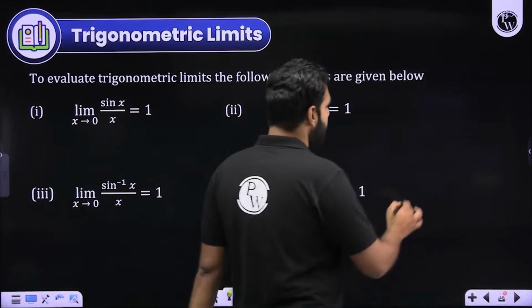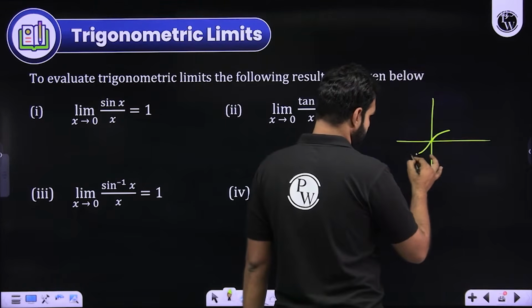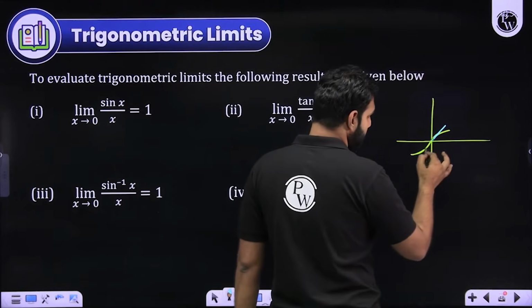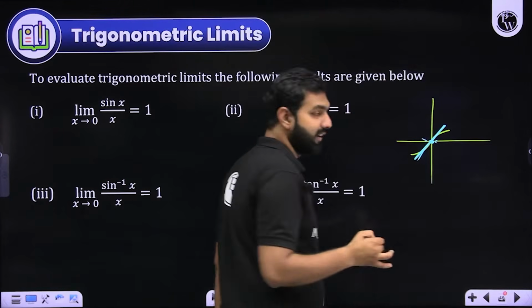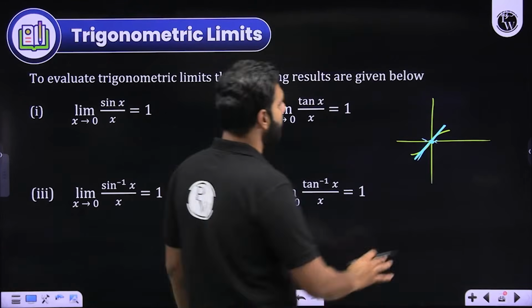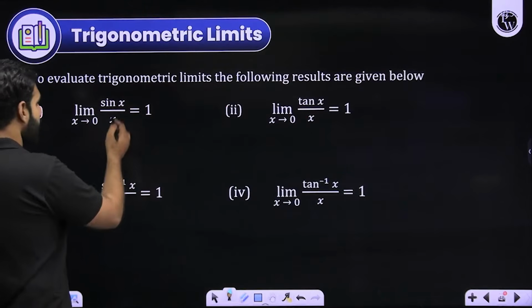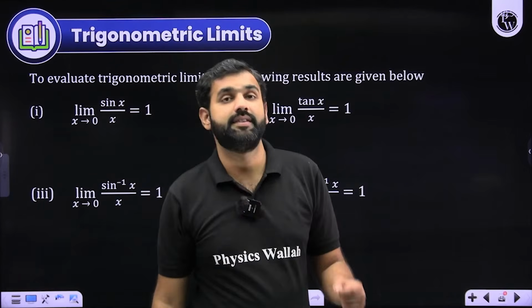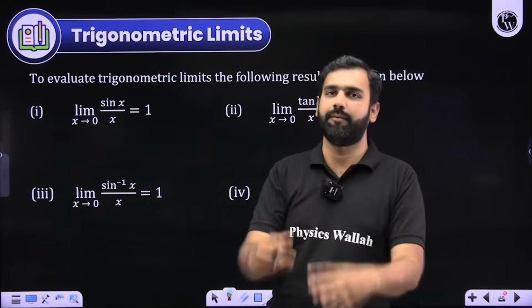I hope you remember. If I could give you a closer perspective, this is the graph of sin x, right? And if I could draw the graph of x, this is how we have seen the graph of x. So when x approaches 0 from the left hand side and right hand side, sin x and x are almost equal. They are overlapping each other. So that's why even tan x is also equal. So that's why we say sin x upon x, tan x upon x, sin inverse x upon x, and tan inverse x upon x all result into 1 when x approaches 0 from the left hand side or right hand side. Did you get that?